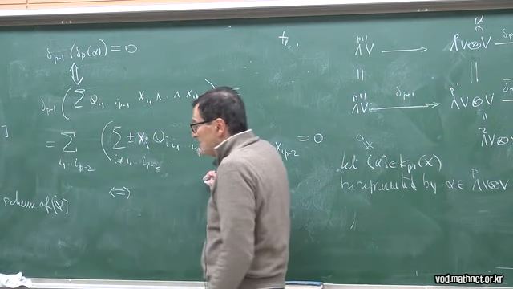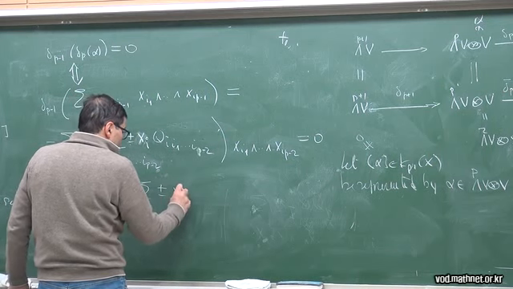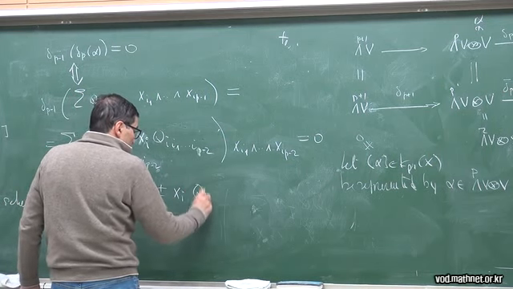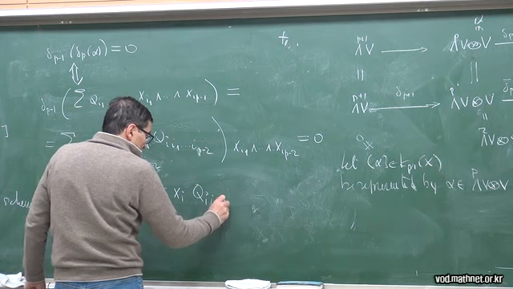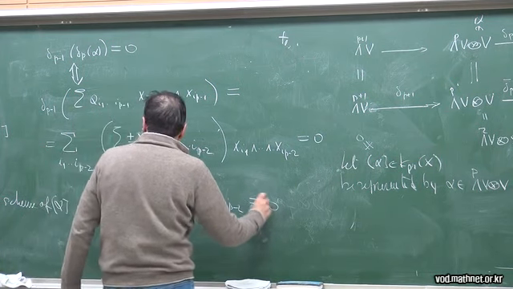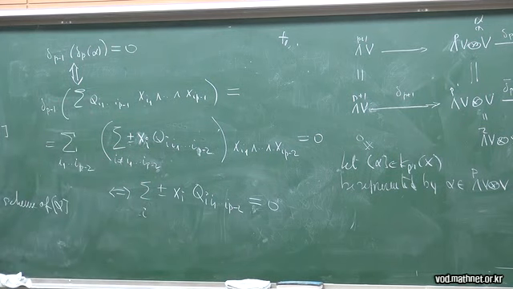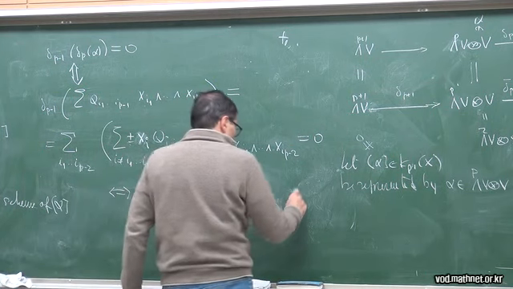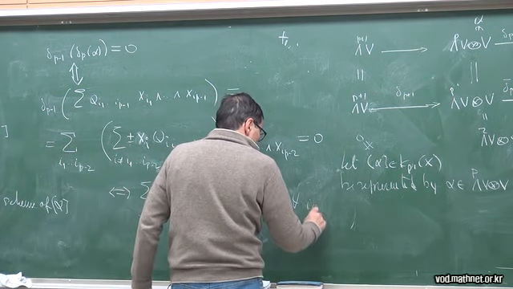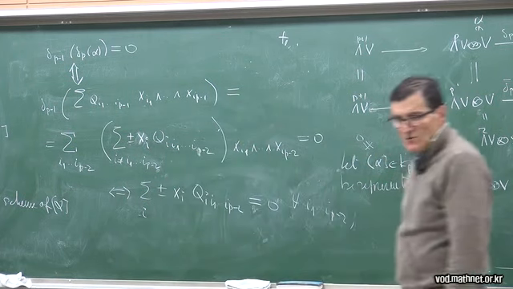So summation of plus or minus x I q I I1 ... IP minus 2 is equal to 0, for all I1 ... IP minus 2, for a set of indices.